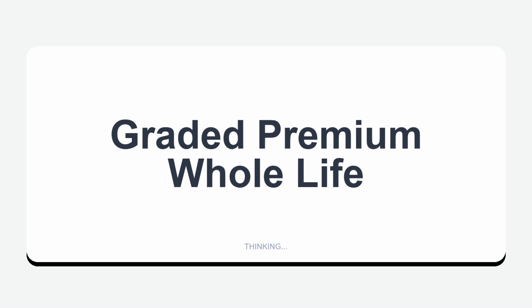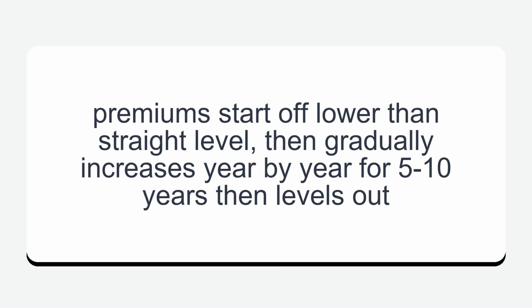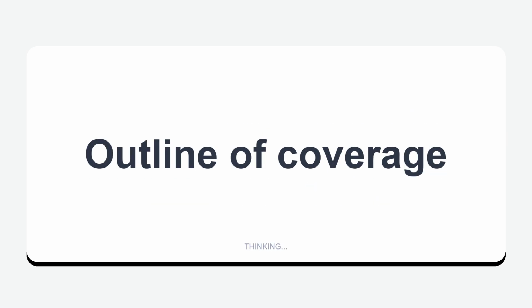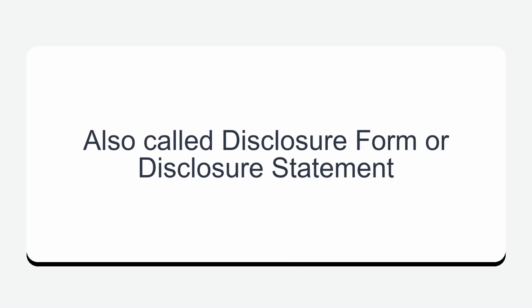Graded premium whole life: premiums start off lower than straight level, then gradually increase year by year for 5 to 10 years, then level out. Outline of coverage, also called disclosure form or disclosure statement.